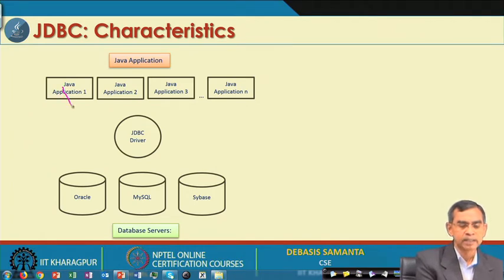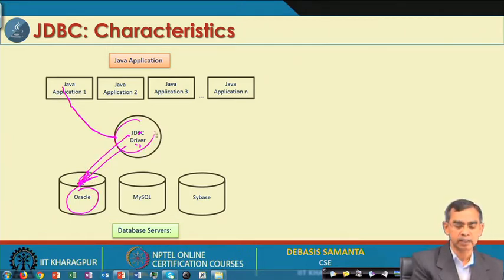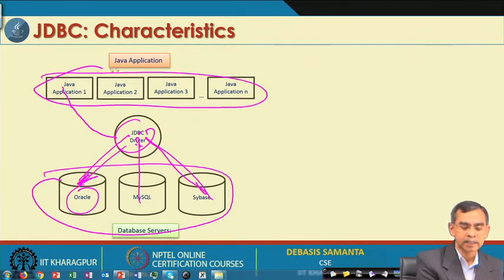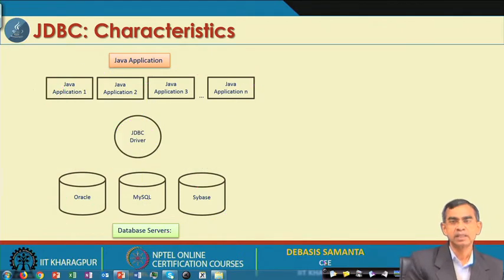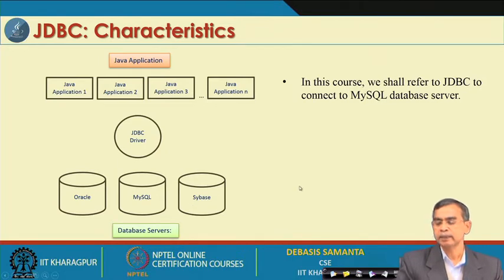So this is basically a Java application, any one application from any one program. Now, as I said, you have to install the JDBC driver if you want to connect to Oracle; for Oracle compatibility, you can get it from the Oracle source only and install it. Similarly, Sybase you can get and install, MySQL you can get and install, and then it will connect to the database server, and this is the Java application. JDBC will connect one application to the database management system. That concept is there, that is the characteristic that we have to follow. I think it is easy to understand.